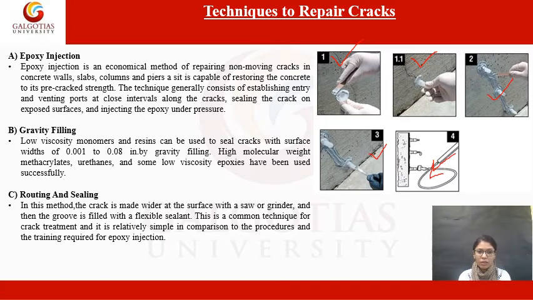Then next is routing and sealing. So routing and sealing, in this type of method, the crack is made wider at the surface with a saw or grinder, and then a groove, and then that particular groove is filled with a sealant, with a flexible sealant material. This is a very common technique used for crack treatment, and it is one of the simple procedures among the others.